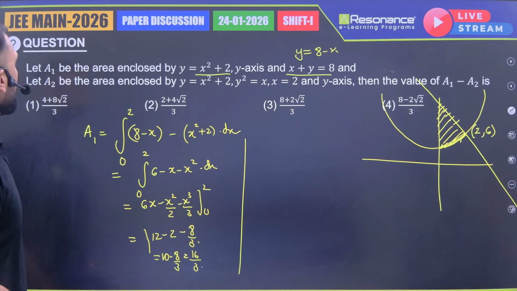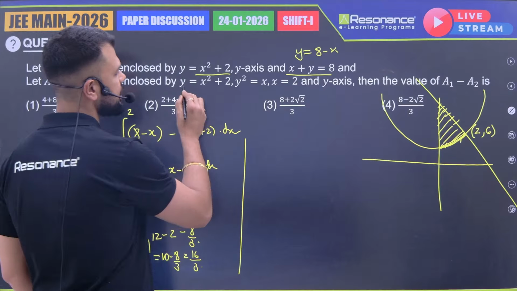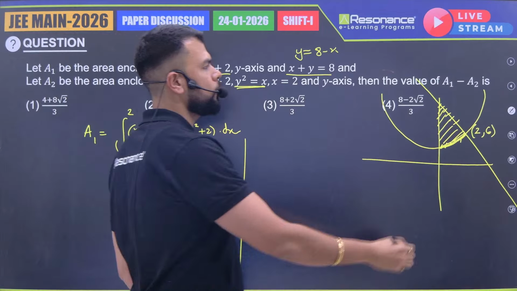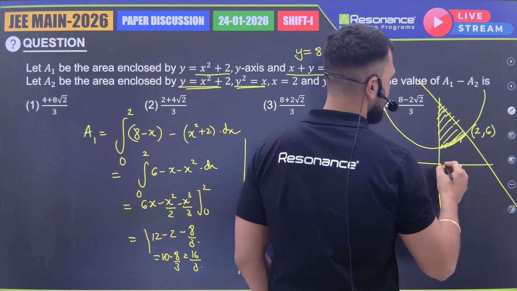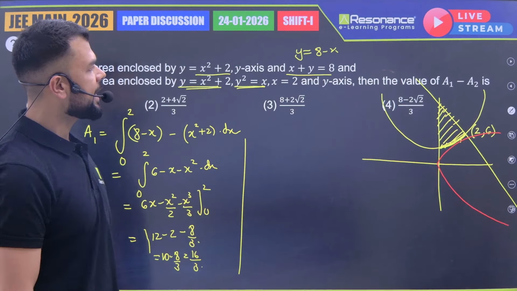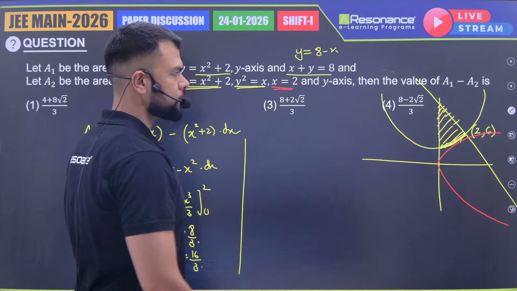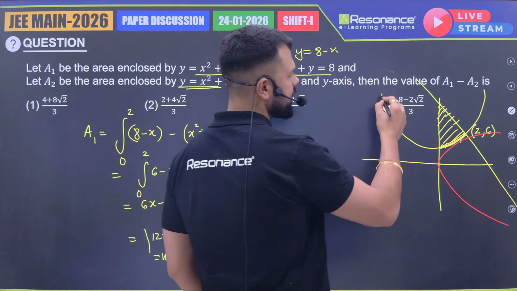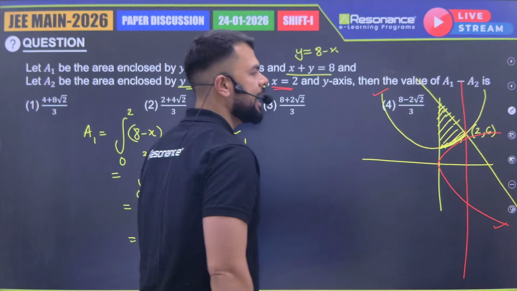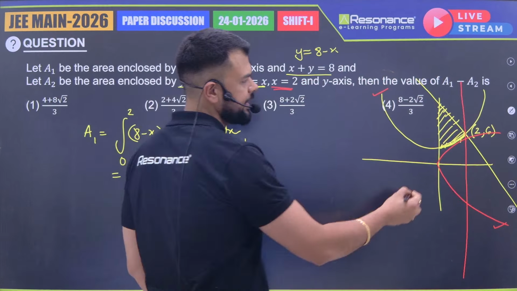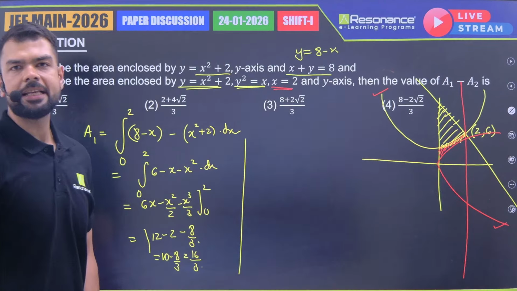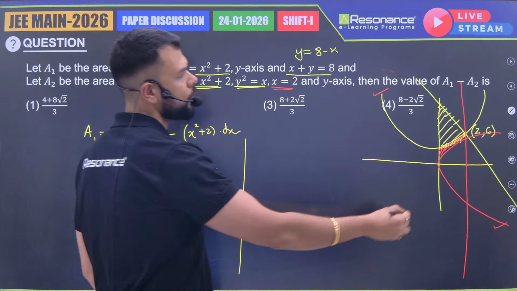Okay. Now what is A2? A2 is the area by the same parabola and another parabola y square equal to x. If I draw another parabola y square equal to x, it will be something like this. Right? And the y-axis and the line x equal to 2. So there is no intersection of the yellow parabola and the red parabola. But if I draw the line x equal to 2, you will find this area. Right? This is the area which we are looking for, A2.